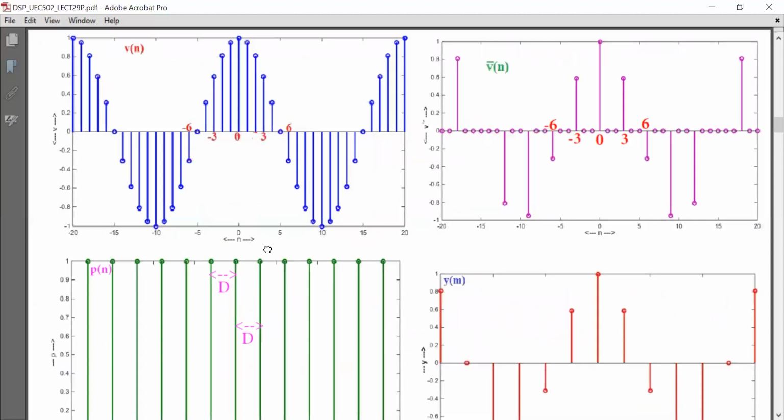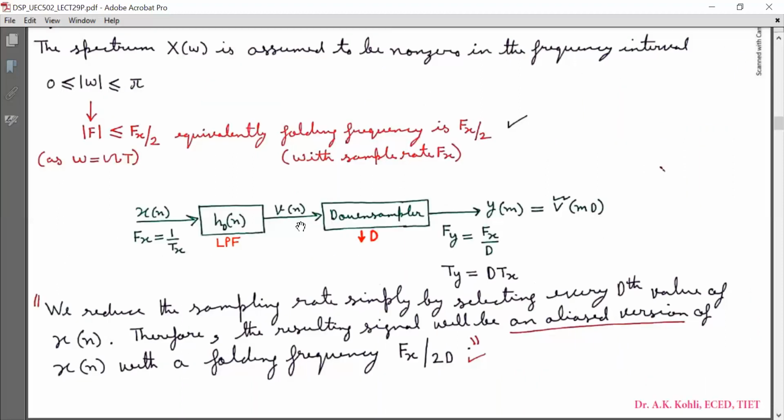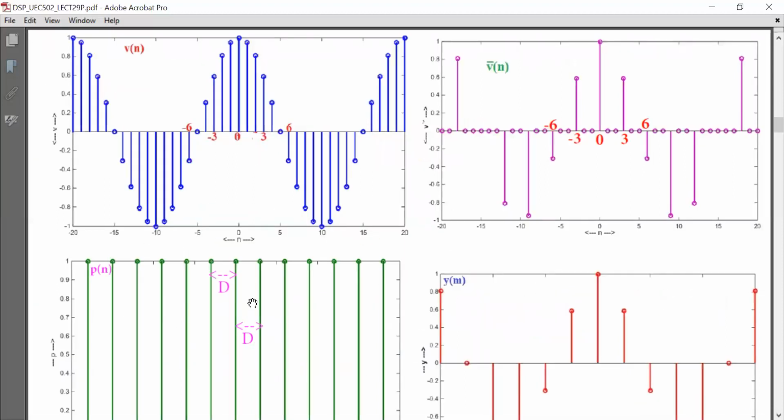Now we will have a graphical view of what we are talking about. This is the output of the low pass filter, shown as Vn. Now I have used capital D equal to 3. This is the output of the low pass filter and that will be downsampled, so I will choose every Dth sample. I am taking D equal to 3, so 0, 3, 6, 9, 12, 15 and 18, and so on.